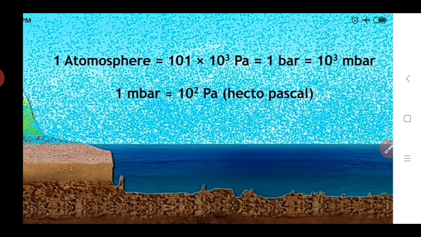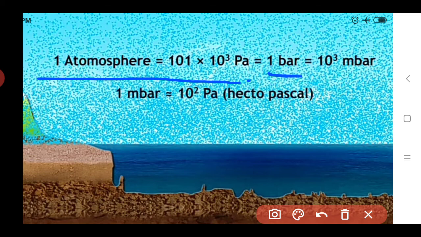So here, if we calculate the relation between Pascal and 1 atmosphere, 1 atmosphere is equal to how much Pascal? 101 into 10 raised to 3 Pascal, and it is equal to 1 bar. Again we can write down 1 bar is equal to 10 raised to 3 m bar, and 1 m bar is equal to 10 raised to 2 Pascal, that is the hectopascal.